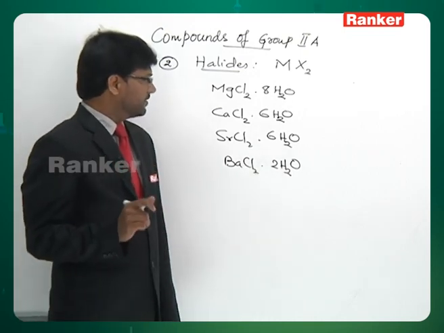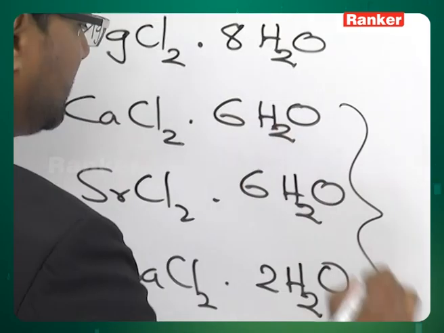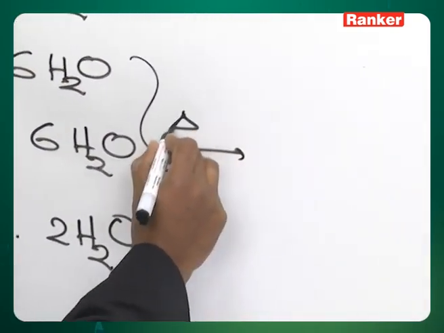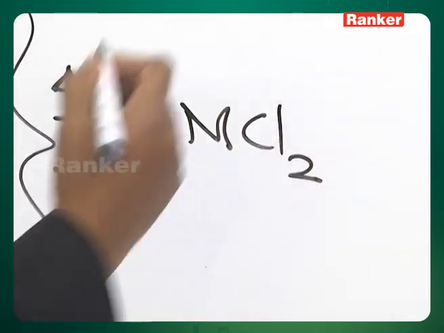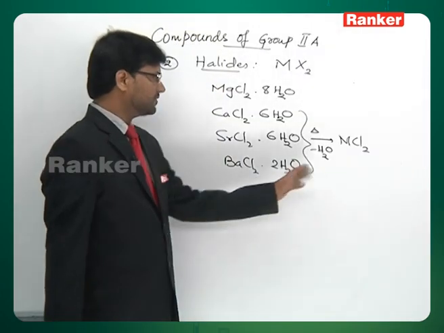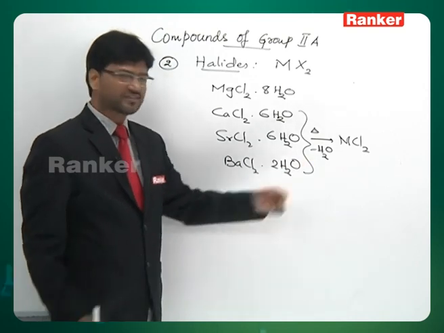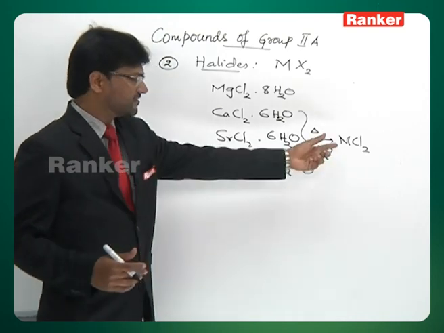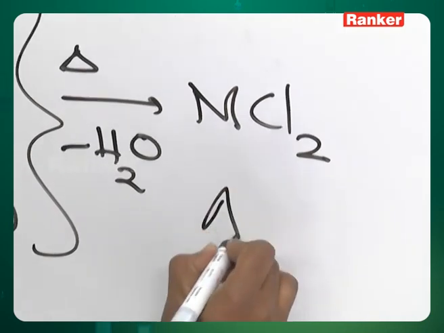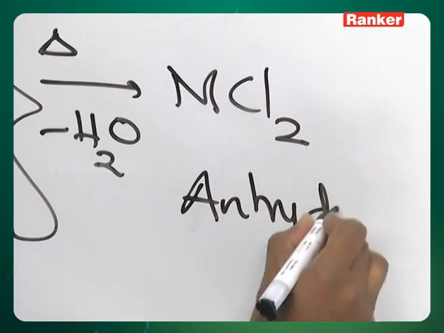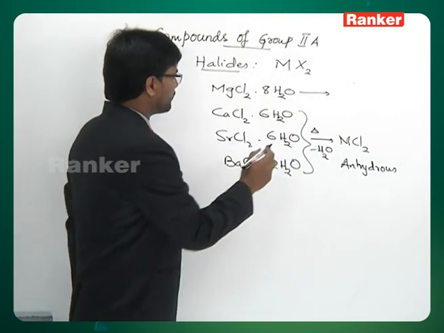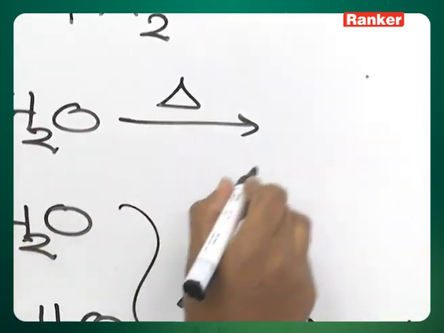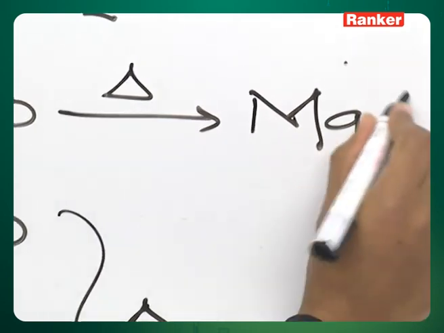Another point of importance is these substances on heating lose water and give rise to anhydrous MCl2. This is very simple. On heating, they lose water of crystallization and give rise to the anhydrous substance. This is the anhydrous salt. Whereas if you heat magnesium chloride, you end up with magnesium oxide.